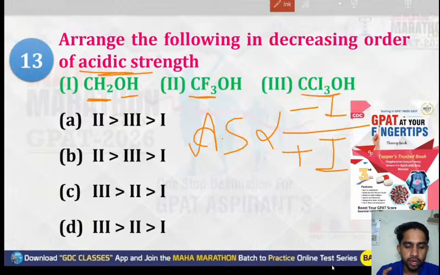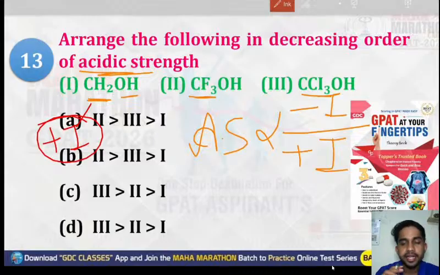So CH2 is what? The CH2 is your plus I group. So it will have the least acidic strength. So first is at the last. So in every option, first is at last.